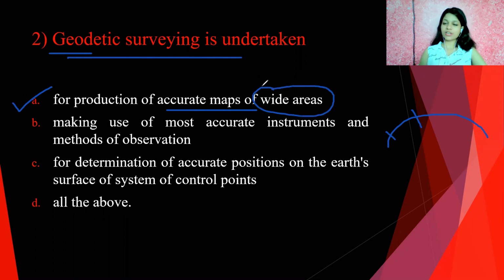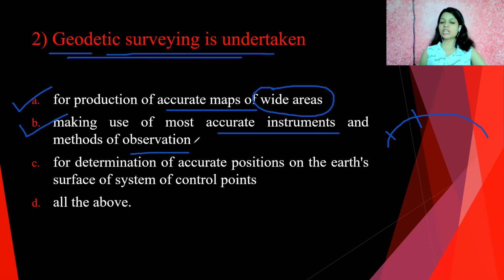If the area is small, then we go with plane surveying, and if the area is wide range, then geodetic survey. So first sentence is correct. Second is for making use of most accurate instruments and methods of observations. So yes, geodetic surveying is undertaken for making use of most accurate instruments and methods of observations. So the second sentence is also correct because we go for geodetic surveying for larger wide areas. So it requires accurate instruments and proper observation methods.